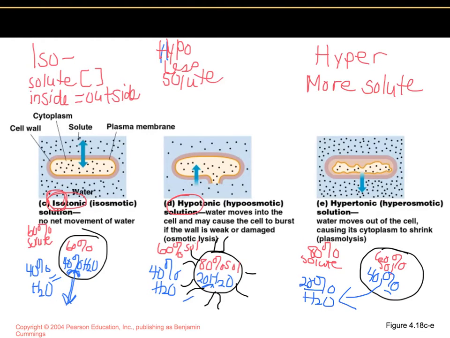And that will cause the cell to pull away from the cell wall, and it would cause it to shrink. This is called plasmolysis, when the cytoplasm shrinks up. So as you can see, the cells will behave differently depending upon what type of concentration they are placed in.